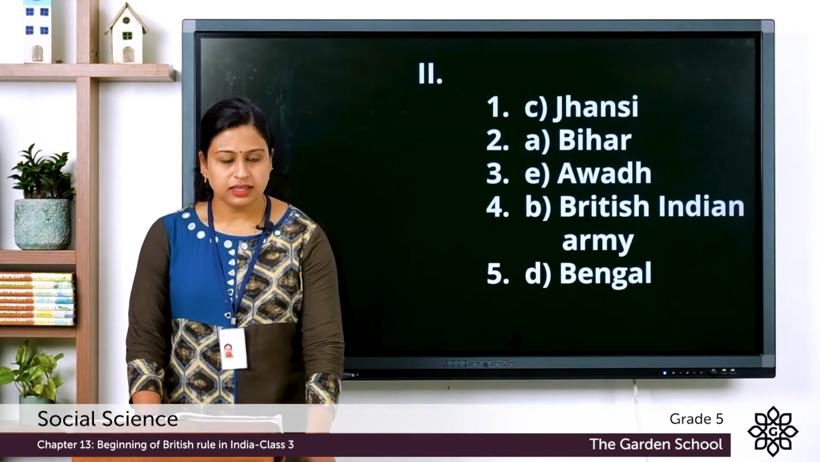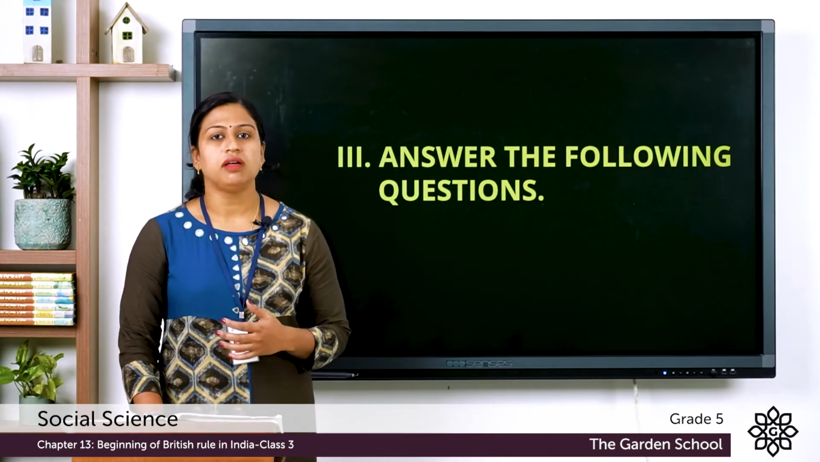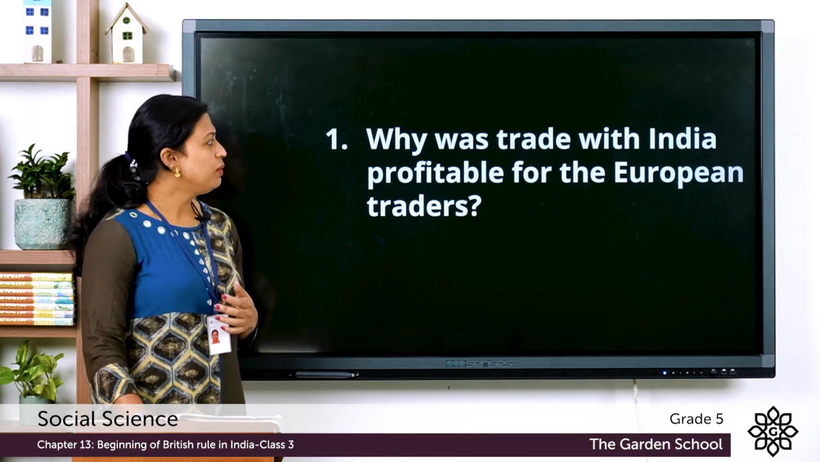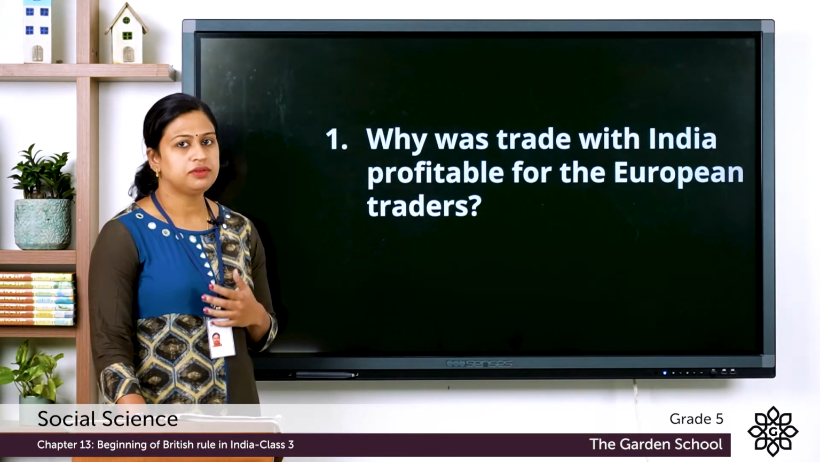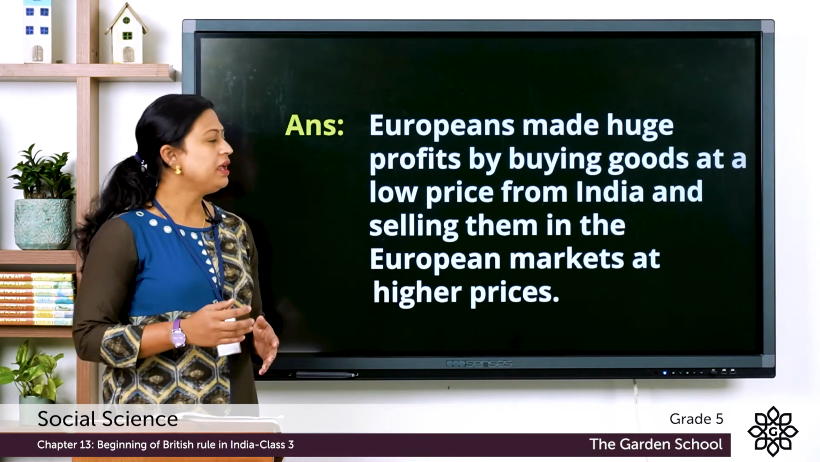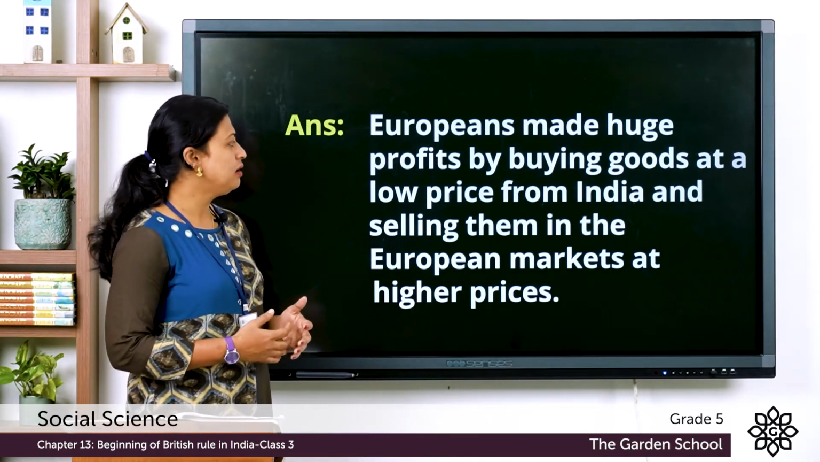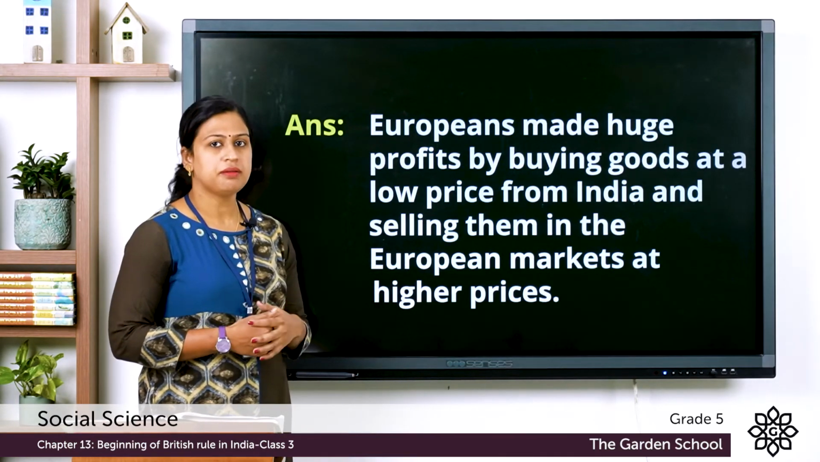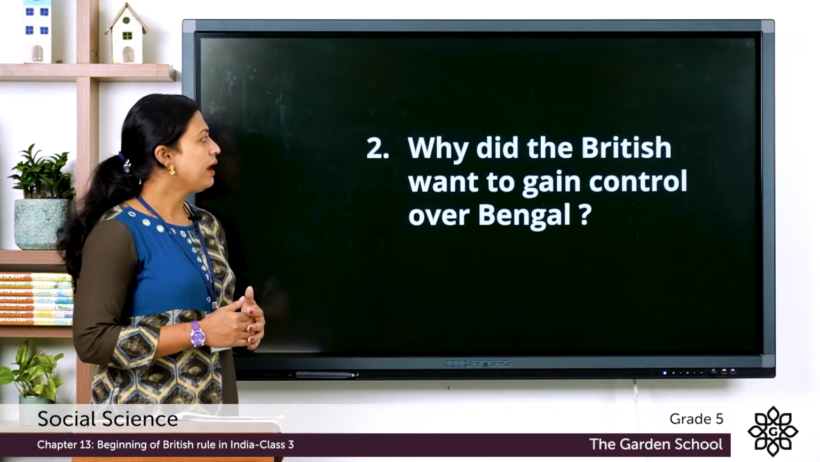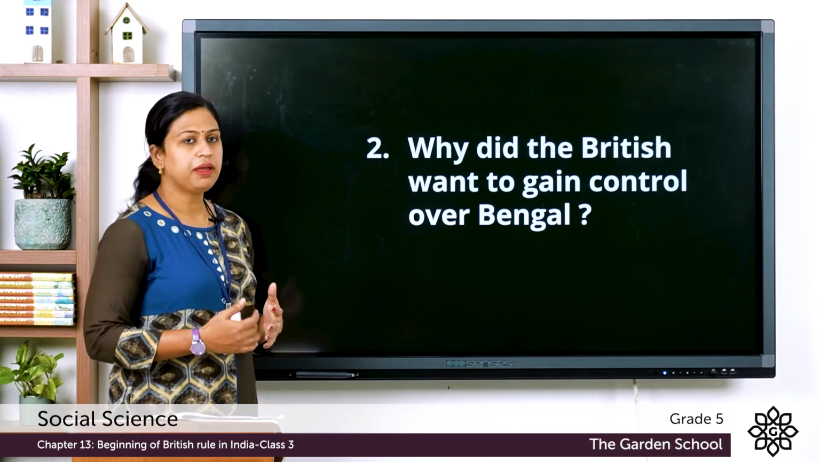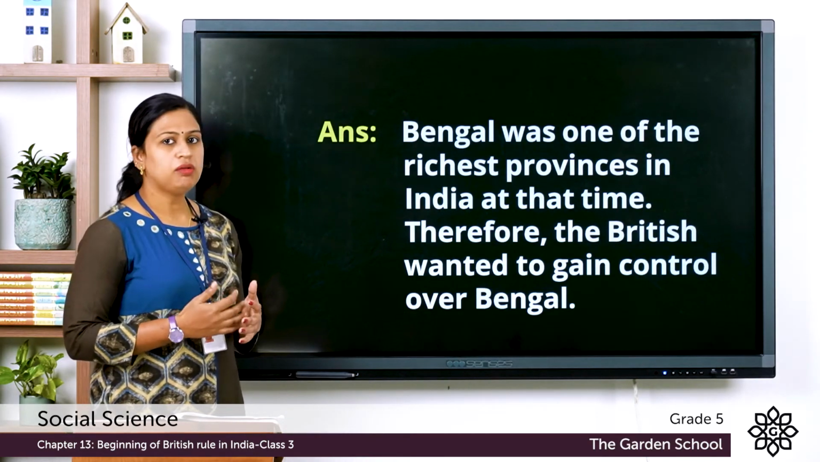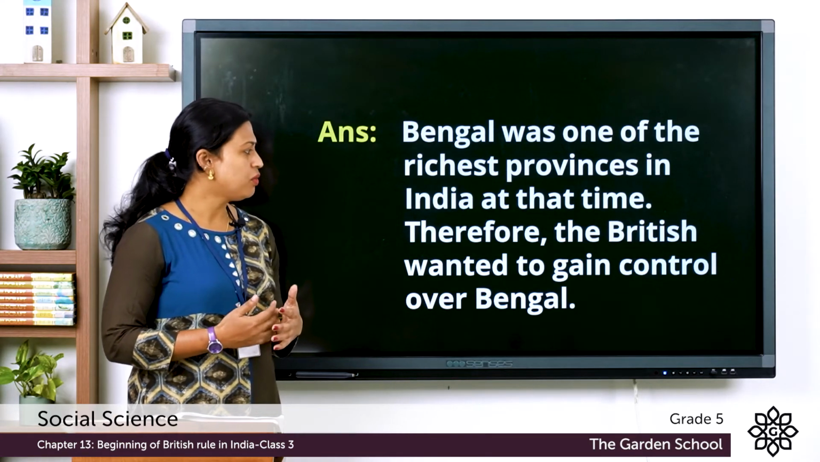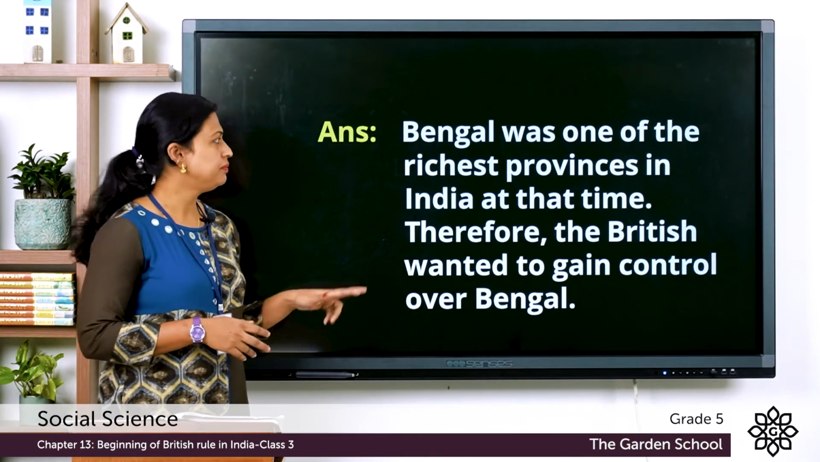Now let's move on to the third exercise, that is answer the following questions. The first question is, why was trade with India profitable for the European traders? Europeans made huge profits by buying goods at a low price from India and selling them in the European markets at higher prices. Second question, why did the British want to gain control over Bengal? The answer is, Bengal was one of the richest provinces in India at that time. Therefore, the British wanted to gain control over Bengal.